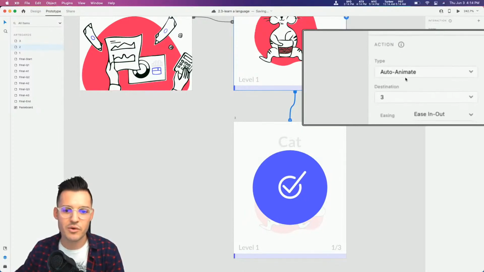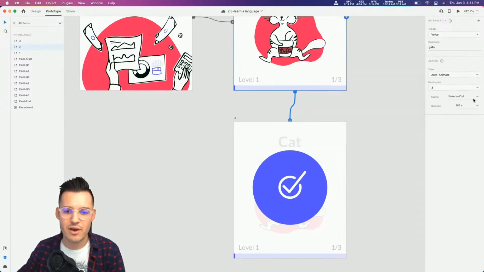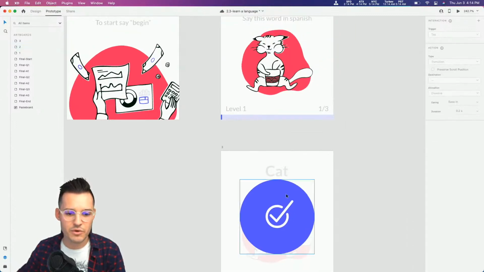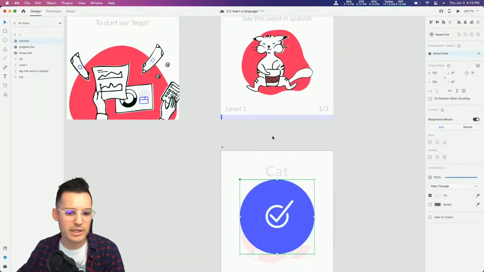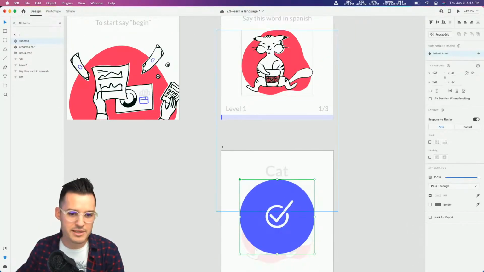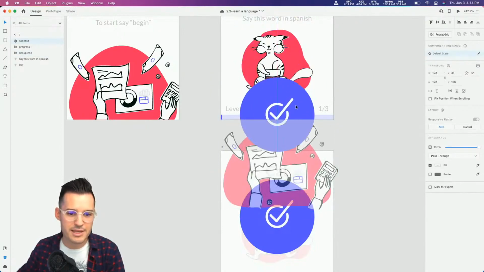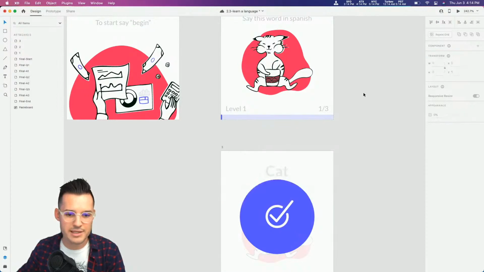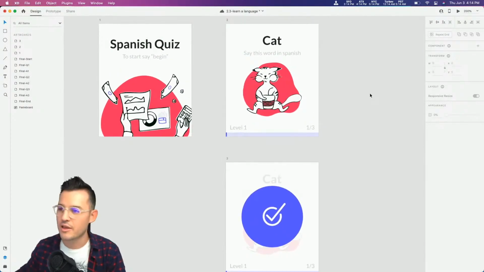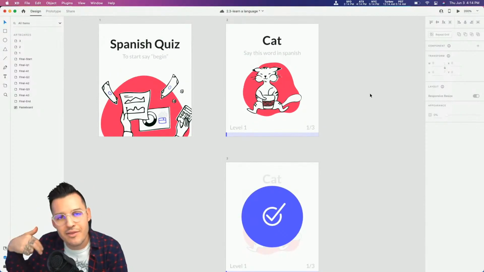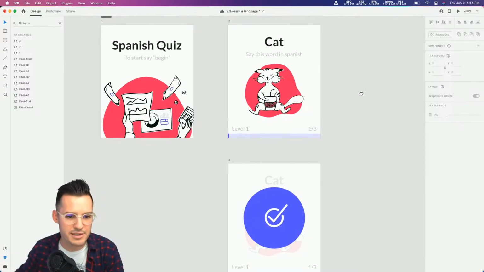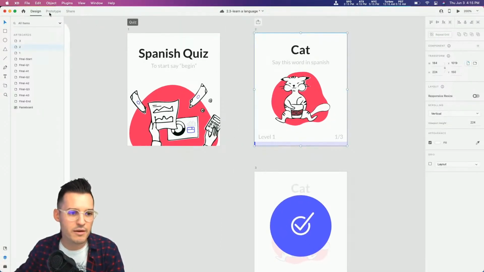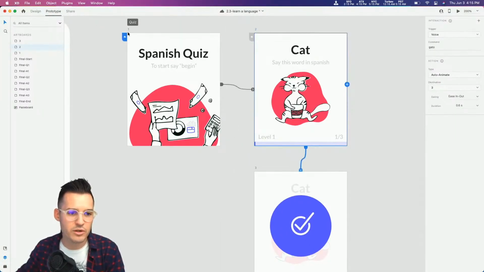So we're going to say the word gato, auto animate, ease in, ease out. Now we don't have some of these elements on the screen, so I think the only thing we really need to do here is to bring our success state up, pop it inside, bring it down, and then take the opacity down. And we should get fading of the contents and then animating up of our success state, okay? So we have prototyped over by saying the word gato.